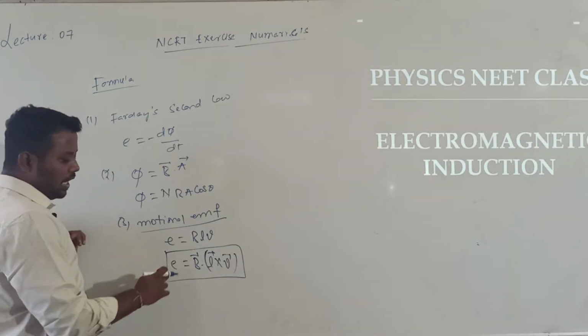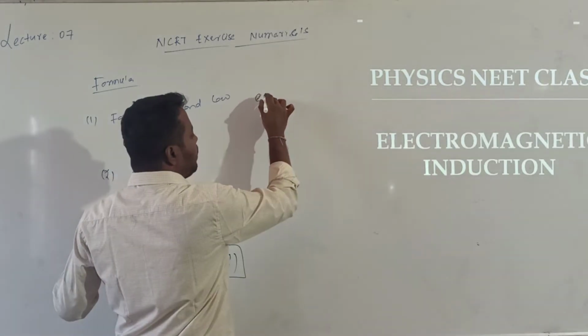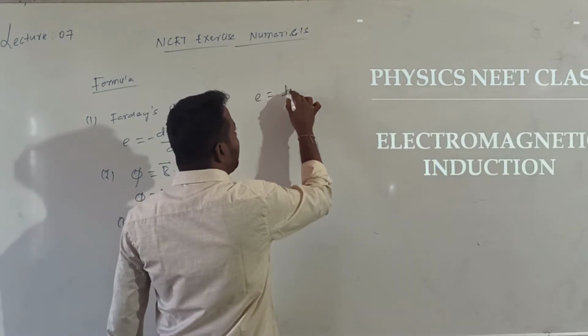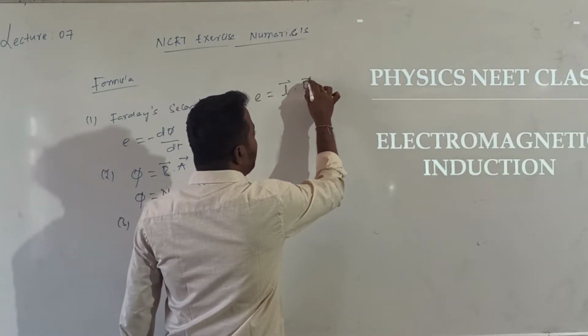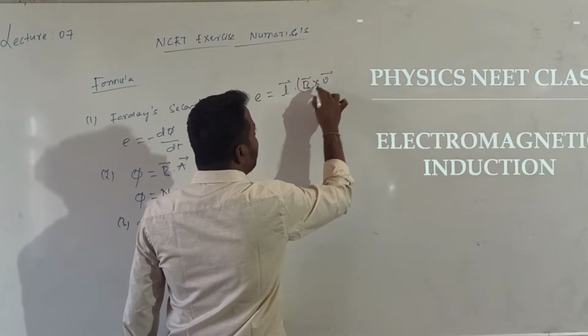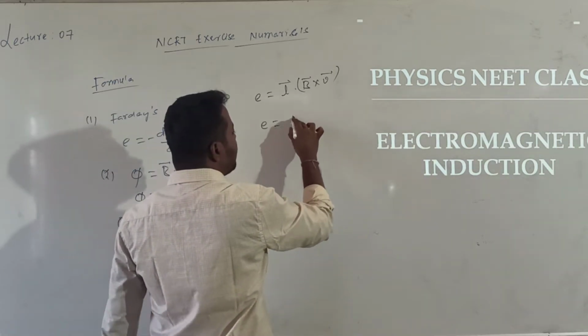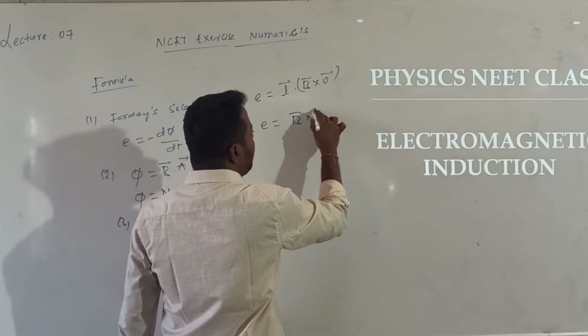This motional EMF can also be written as L bar dot B bar cross V bar, or B bar cross L bar dot V bar.